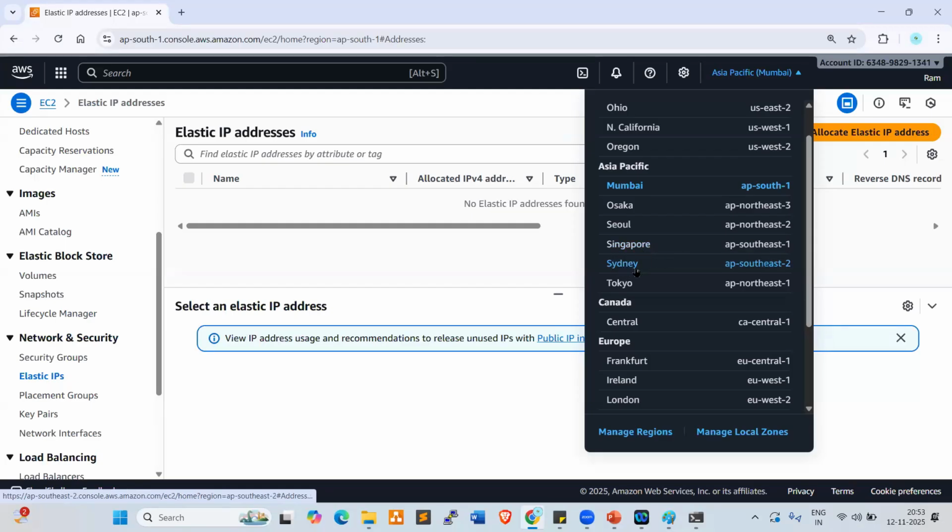AWS is giving high availability and high security. Since 2012, I have been working on the AWS platform, and so far I haven't seen any single security concern, right? Because AWS is giving very good security and very good availability. So 24/7, 365 days, applications will be available.